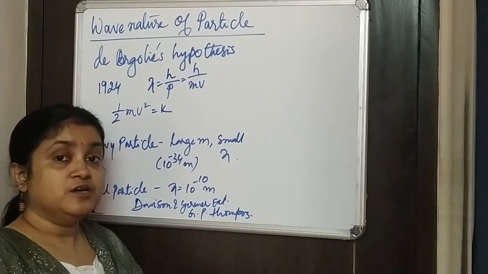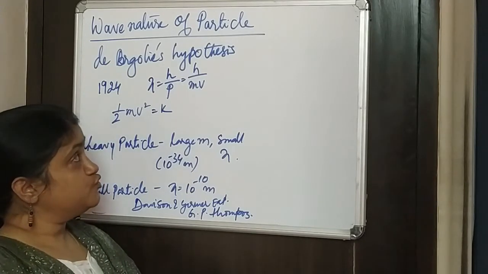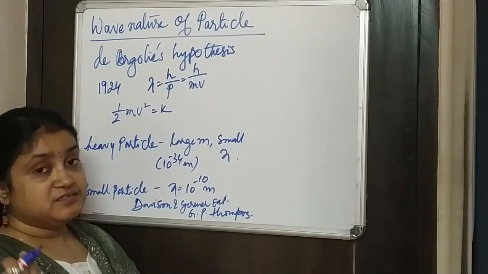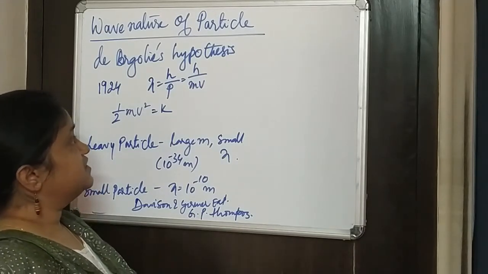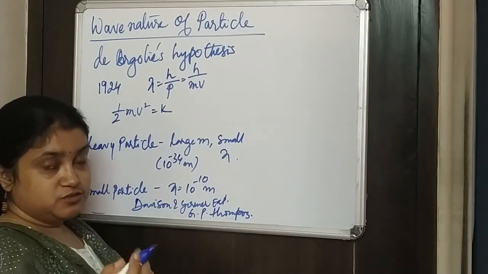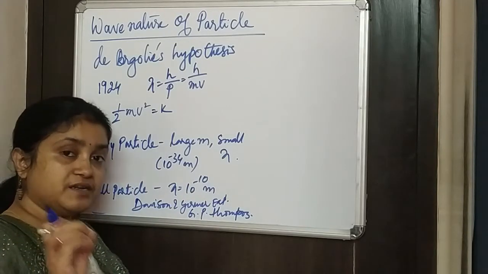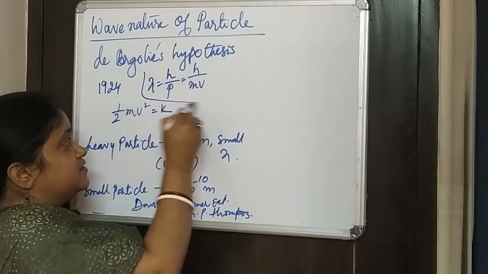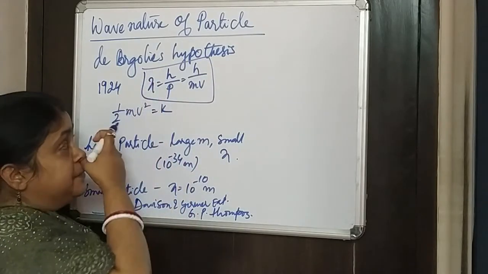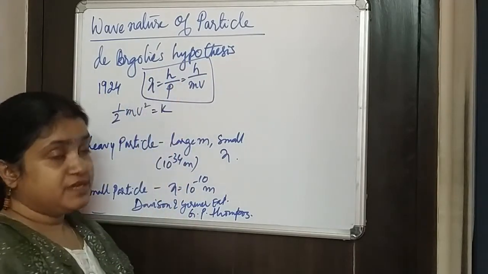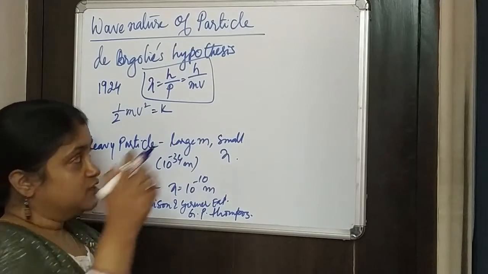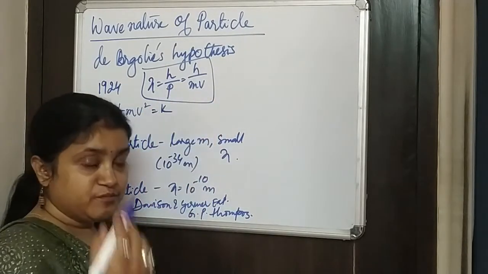They also have a wave nature. So by de Broglie's hypothesis, the wavelength of any material particle is given by lambda equal to h by p. P is equal to m into v, which is the momentum.